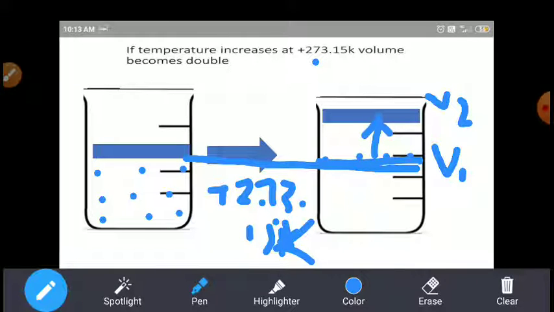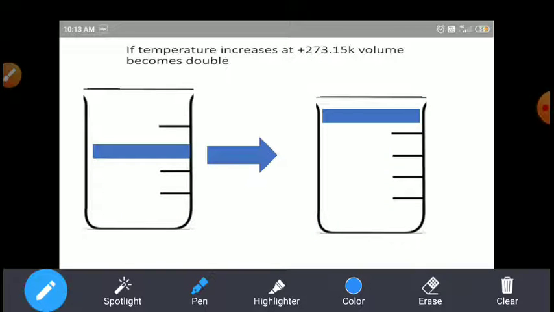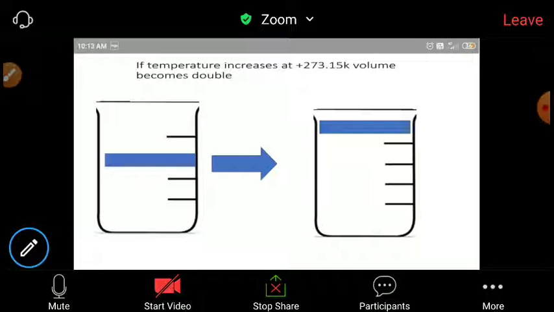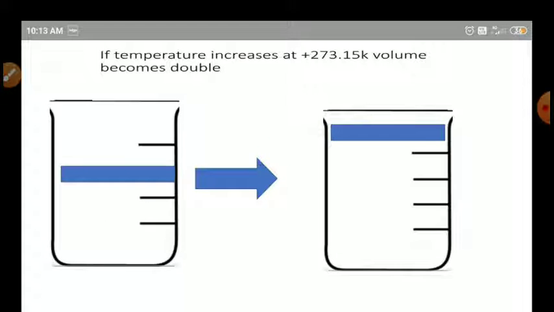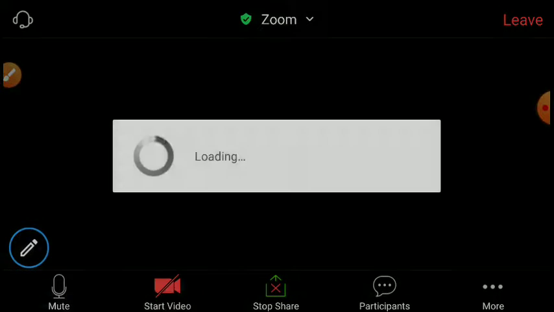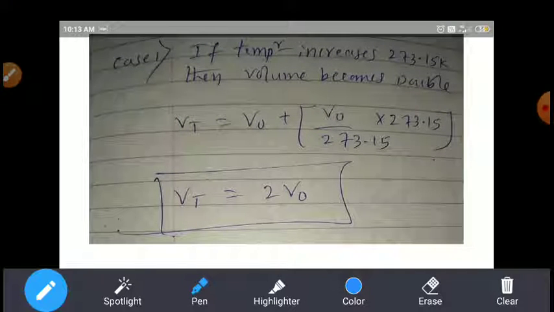So for this purpose we have to write the equation. If I increase the temperature by 273 Kelvin, rather than 1 degree Celsius, directly applying plus 273.15 Kelvin, then the volume becomes double. In that case, we write this equation.